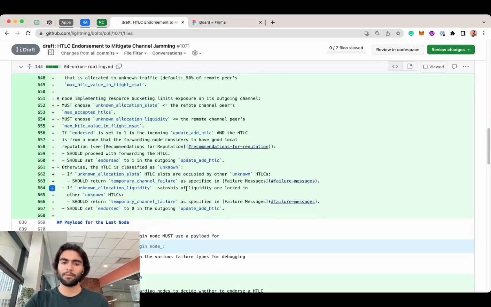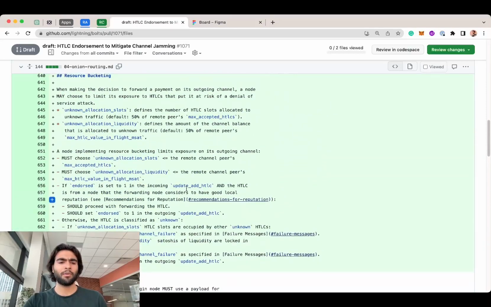It does make sense to an extent. And the way that I read it, there are some unknown allocation slots and unknown allocation liquidity. It basically makes buckets.